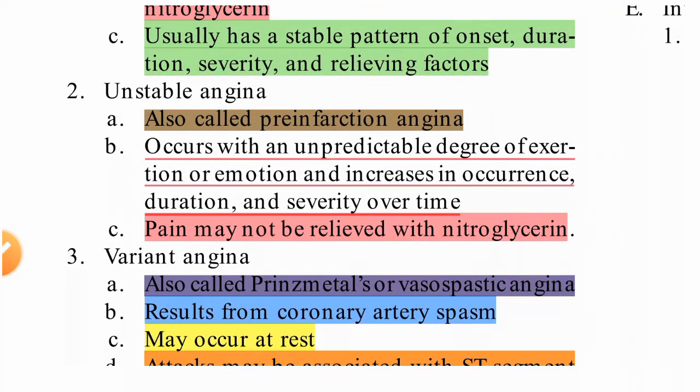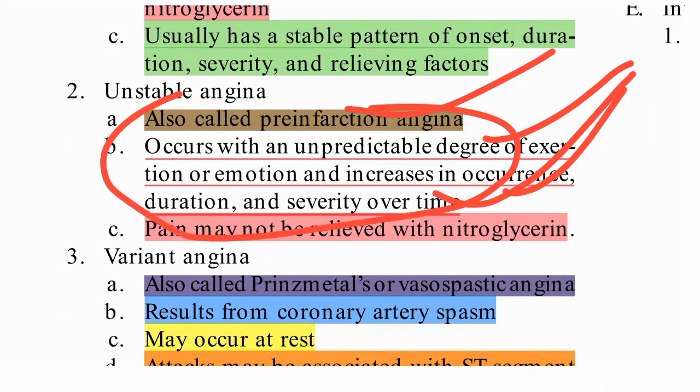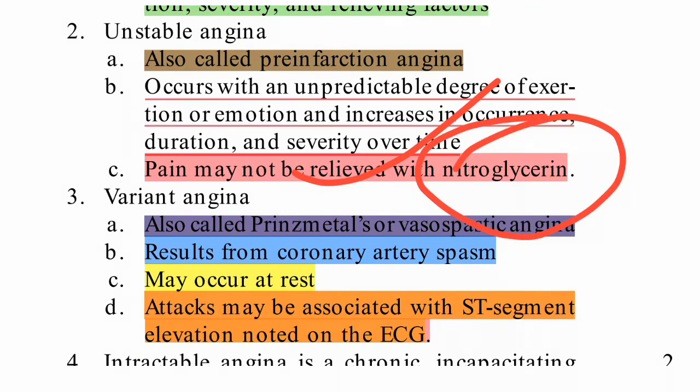Okay, unstable angina, also called pre-infarction angina. Means before myocardial infarction this angina may occur, with an unpredictable degree of exertion or emotion, or an increase in occurrence, duration, and severity over time. So this is very severe angina. It can last a long time also. It can occur whenever. Pain may not be relieved by nitroglycerin, and it may lead to MI also.